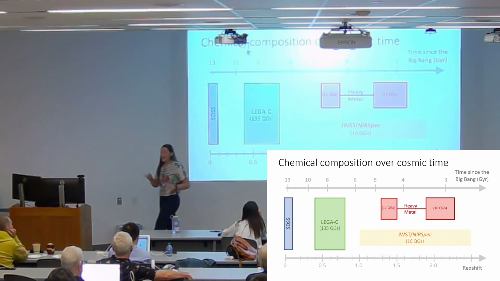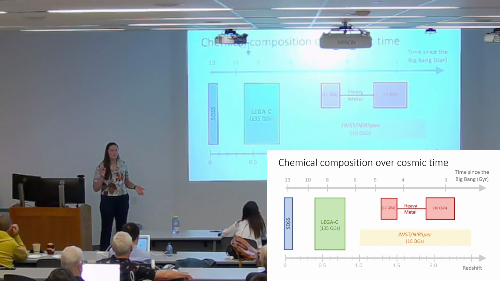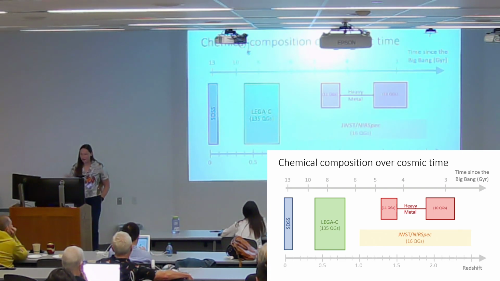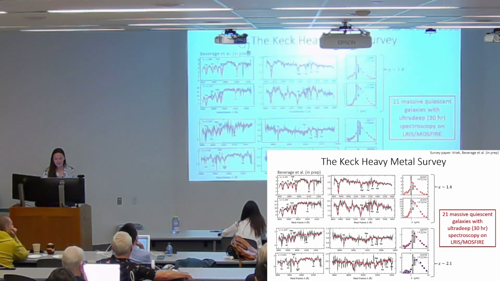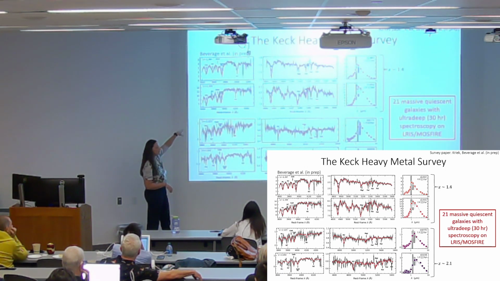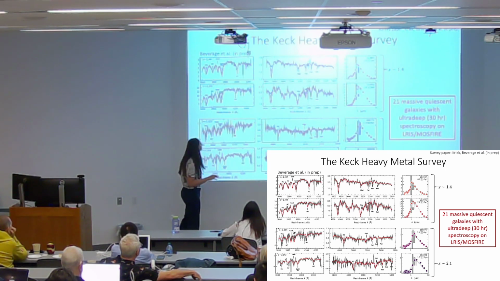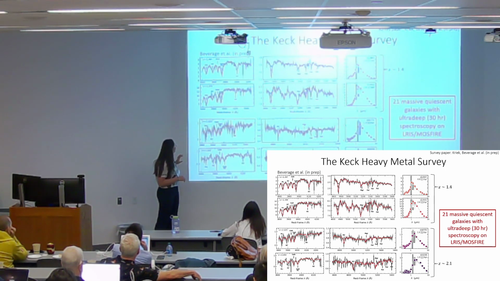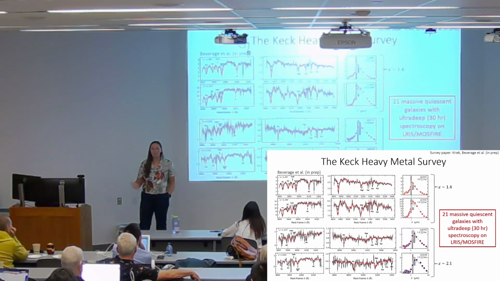And in order to get the high signal-to-noise we need at this high redshift, we had to observe every galaxy for 30 hours on Keck, which is a big ask. That was split across 2 different filters from Aliza and Mossfire. And here are example spectra. At top, I'm showing redshift 1.4, and at bottom, I'm showing redshift 2.1. And on top, I'm showing the best fit model. I did a full spectrum modeling to get the elemental abundances, and I assumed variable alpha abundances for this. And you can see that the model follows really well. And we're actually picking up these absorption features that were hard to even see at redshift below 1 not too long ago.